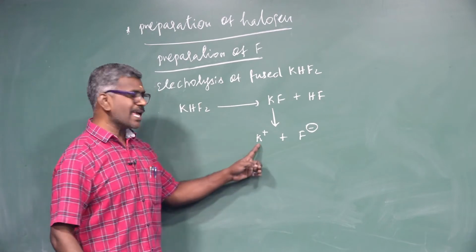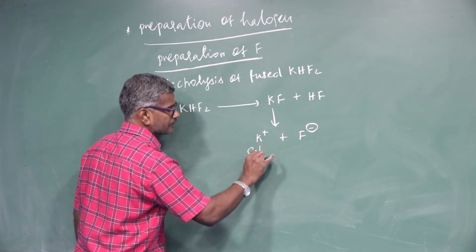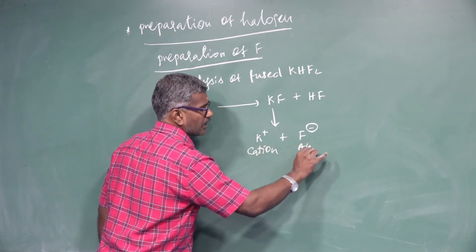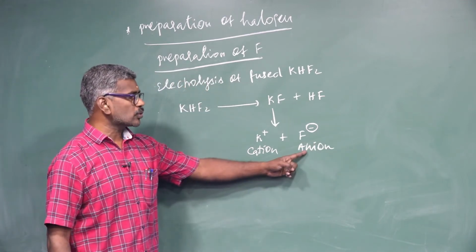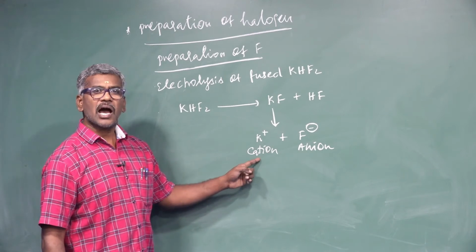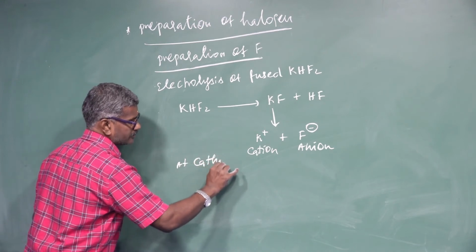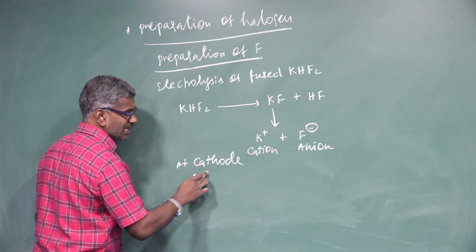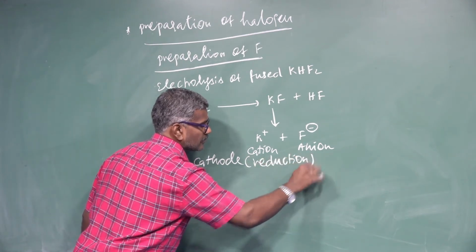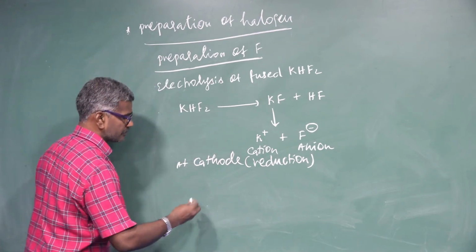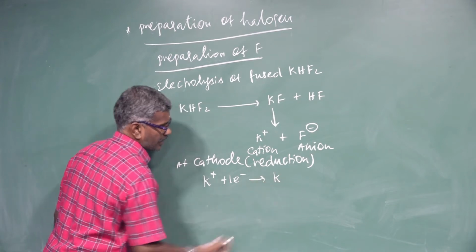K plus means an atom carrying a positive charge; this is called a cation. This one is an anion. Cations move towards the cathode, anions move towards the anode. Cation reduction takes place at the cathode. Reduction means gain of electron. For example, K plus gains 1 electron to form K.